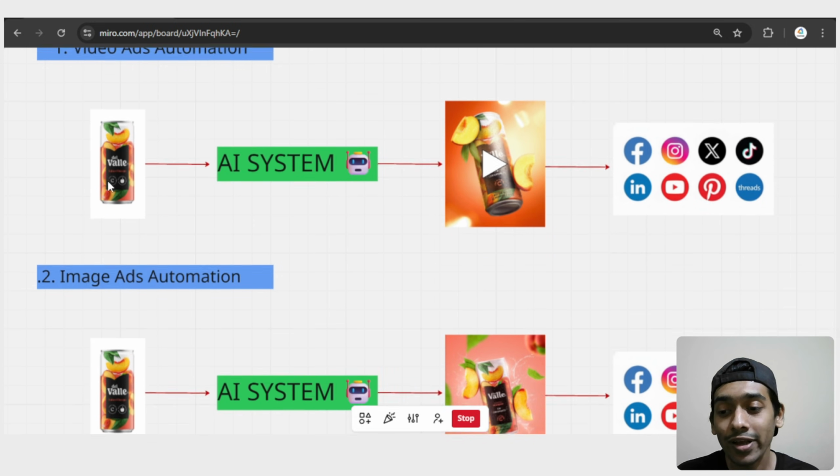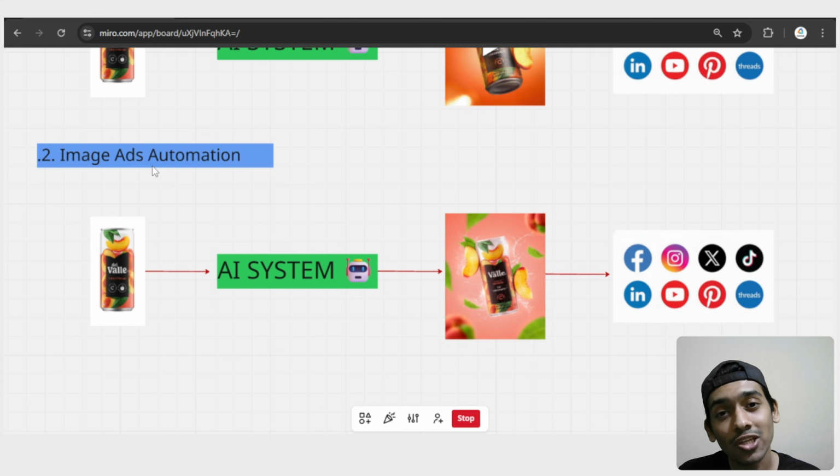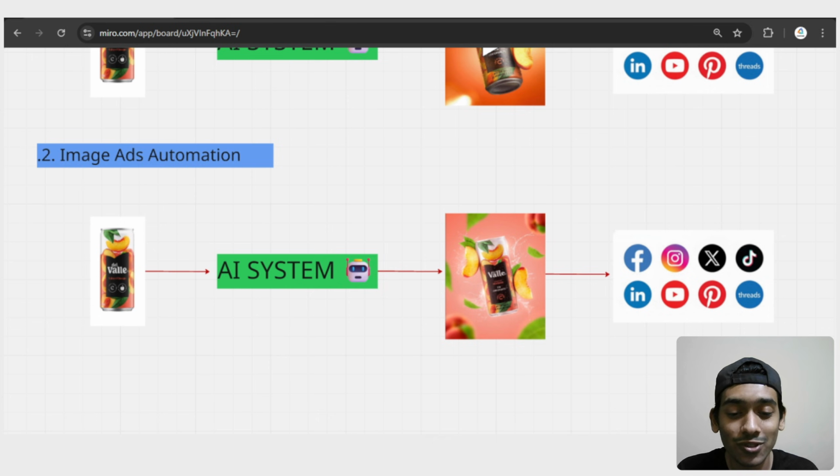And the second way is image ad automation, where you only need to upload your image of the product, and then the AI system will generate an image instead of a video, and then upload that generated image to all of the social media platforms with AI generated captions. And yeah, the captions will be different for each of the social media platforms.